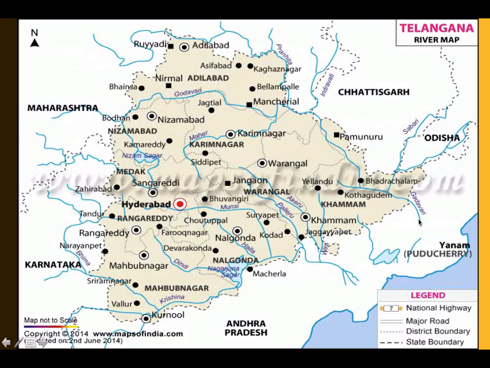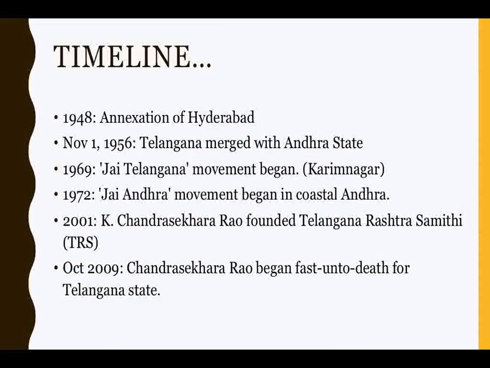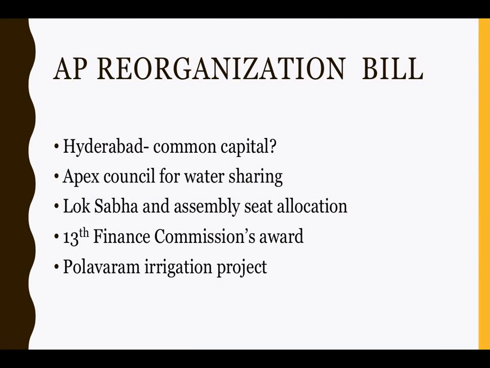Now naturally, with the division of states, there should also be a division of water resources. So this was a major question that was answered by the Supreme Court by giving the judgment, and the center incorporated it inside this bill. Hence the Apex Council was set up for water sharing between the Krishna and Godavari rivers between the states of Andhra Pradesh and Telangana. Recently, we can also see there was a major decision taken by the Apex Council which was respected by Andhra Pradesh and Telangana also. So they came to an agreement.